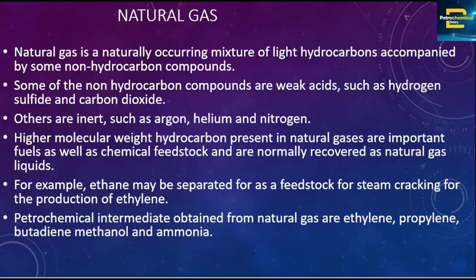Our petrochemical intermediates obtained from natural gas are ethylene and, like I said, propylene. Propylene is gotten from our propane, and our propane is in natural gas. Then butadiene is gotten from butane, and also methanol and ammonia.